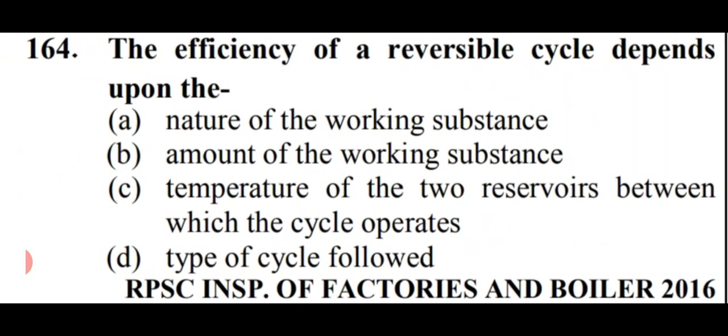The efficiency of a reversible cycle depends upon, options are nature of the working substance, amount of the working substance, temperature of the two reservoirs between which the cycle operates, or option number D, type of cycle followed. So friends, in this case, our option number C is right here, that is the temperature of two reservoirs between which the cycle operates. That is option number C.